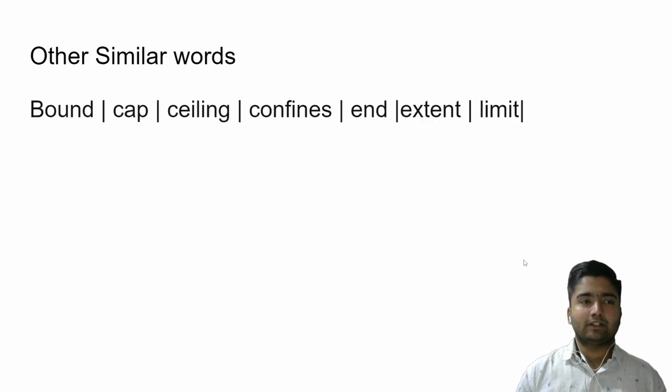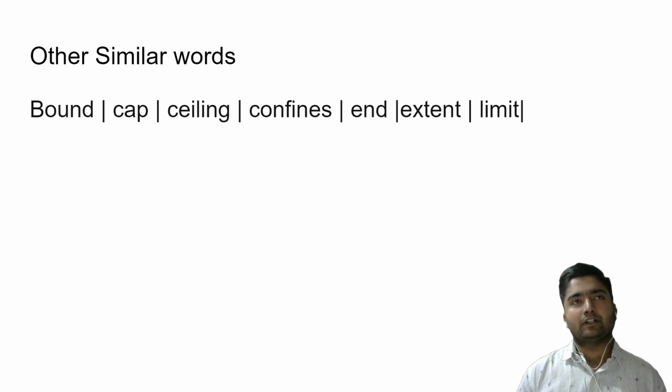Another word with a similar meaning to boundary is bound. Bound is the extent to which a particular thing is defined. Cap is also similar, but not exactly: it is limiting that thing. Ceiling is also like that, like we have a ceiling above.